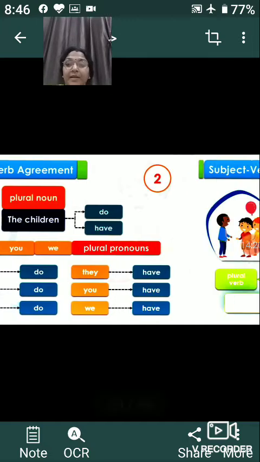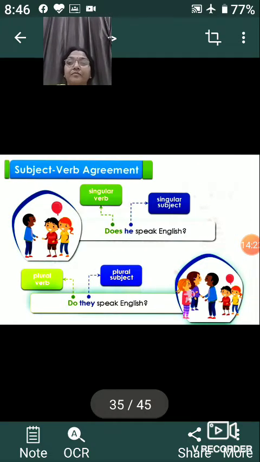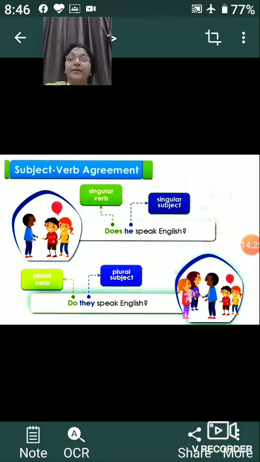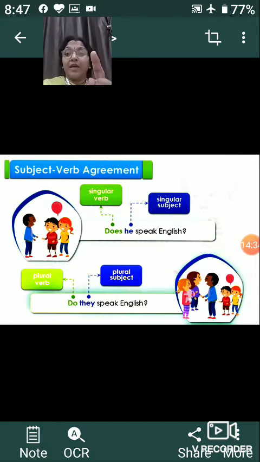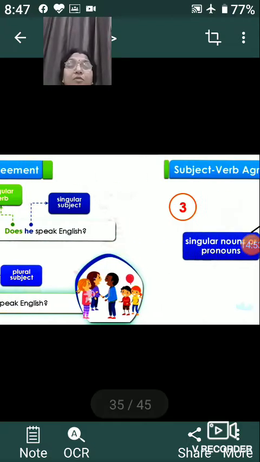Okay, let us go to the next one. When we are talking about questioning sentences, interrogative sentences: does he speak English? Does. Why do we use does? Because we have the singular subject he, and that is why the verb should be in the singular form. Whereas in the second sentence, do they speak English? They is a plural subject, and that is why the verb which we are using is also a plural verb. Okay, so this is how we have to understand.